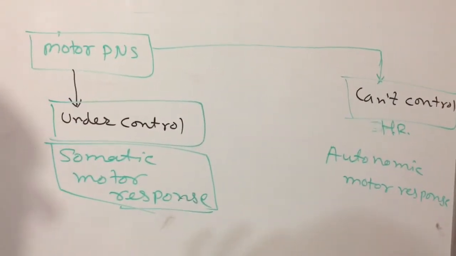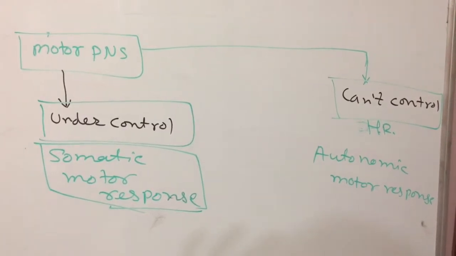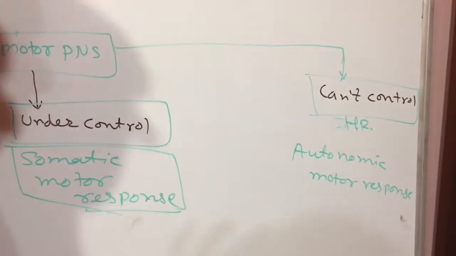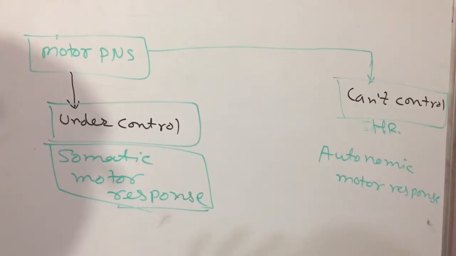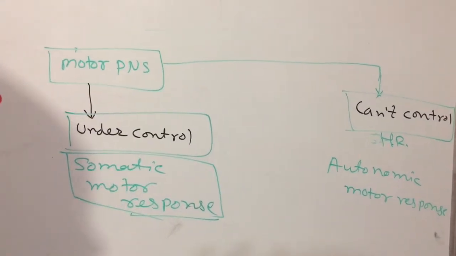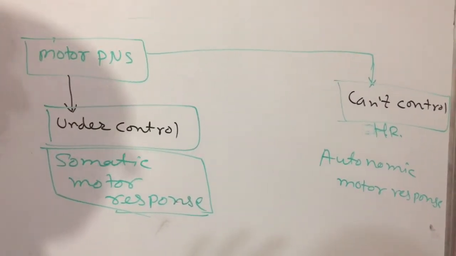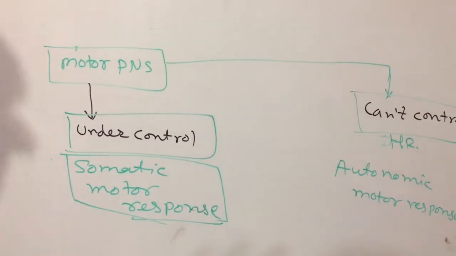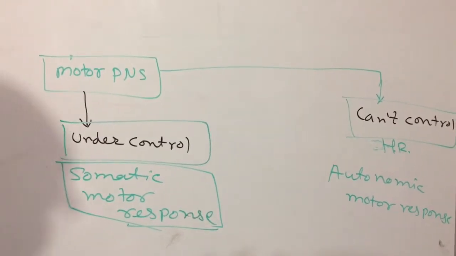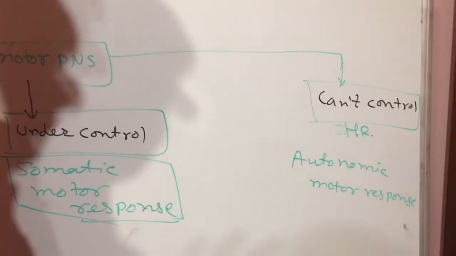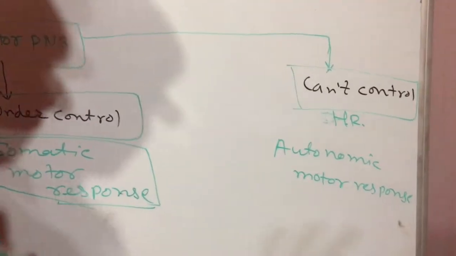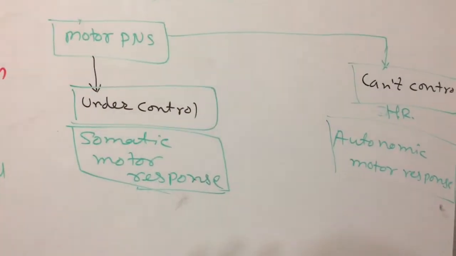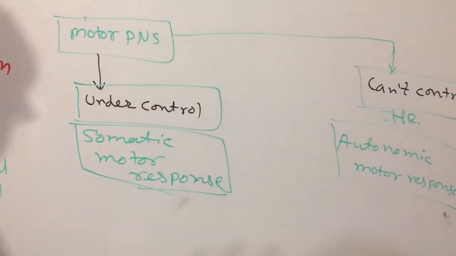If somebody takes a chicken piece in the mouth, after some time the chicken piece goes to the stomach, and nobody can control its digestion. This type of system is called autonomic motor response.